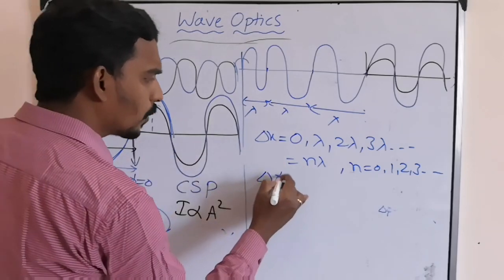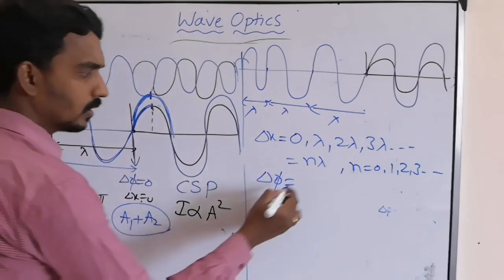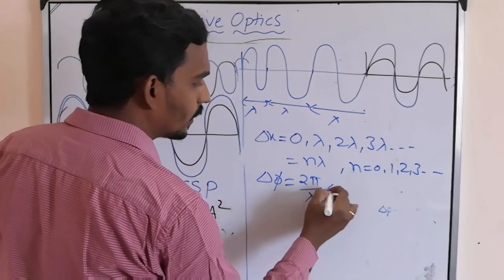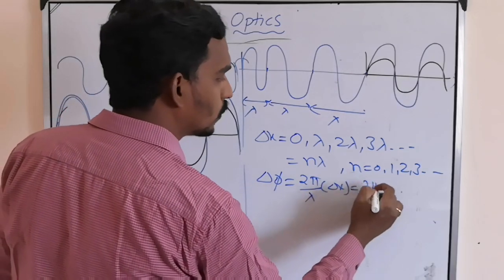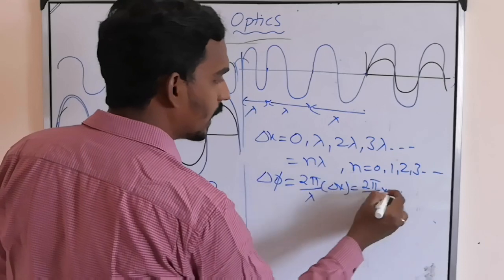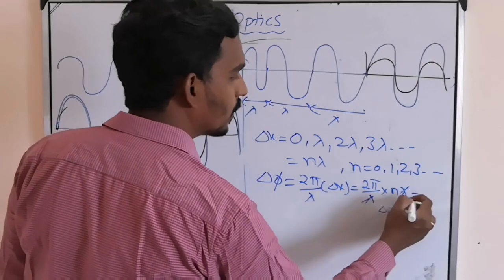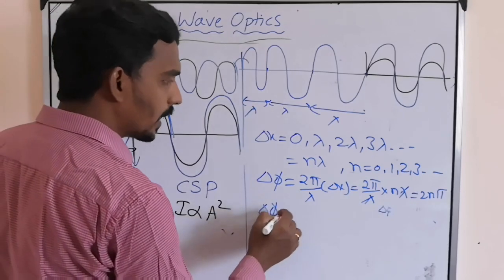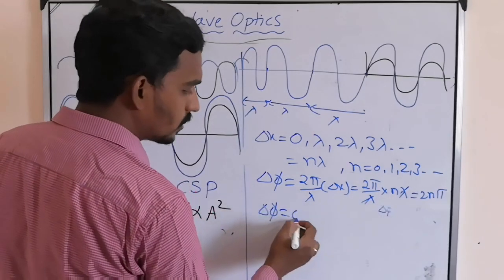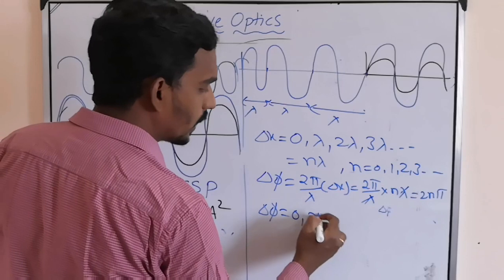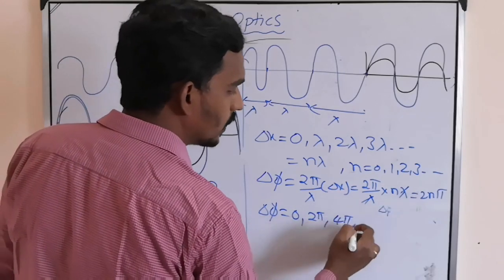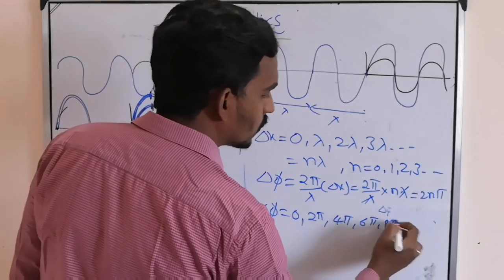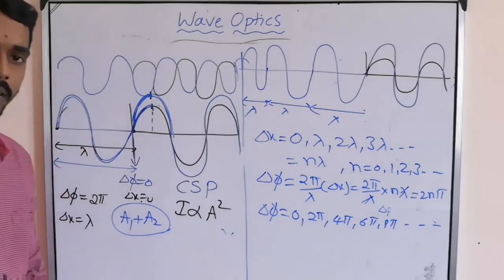So what should the corresponding phase difference be? That is 2 pi by lambda into delta x, which is 2 pi by lambda into n lambda. Lambda, lambda cancel, 2n pi. So delta phi can be, for n=0, 0, n=1, 2 pi, n=2, 4 pi, 6 pi, 8 pi, and so on.